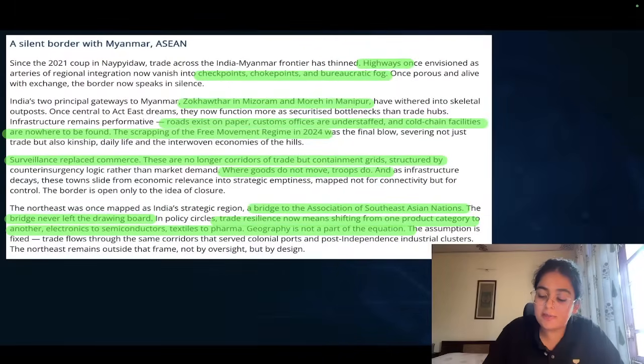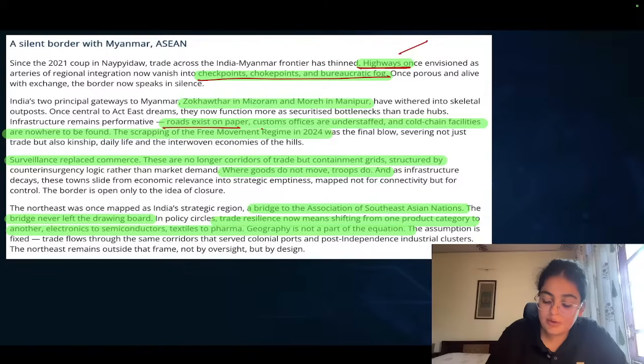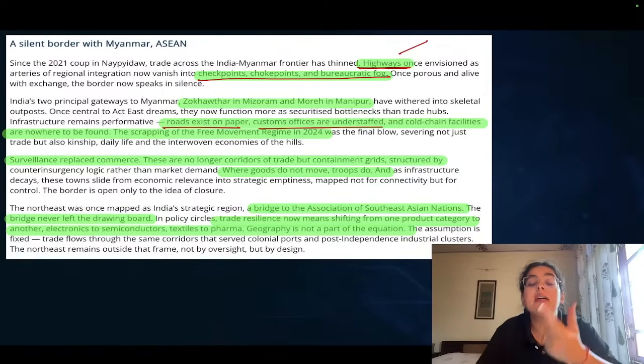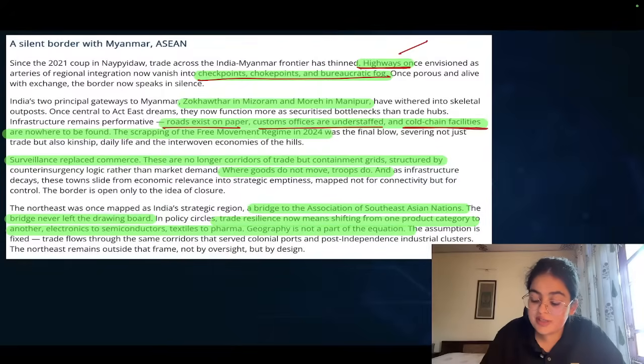Lastly, let's just read what the author is saying in beautiful language. Therefore, the author says, the highways in the northeastern areas are not just highways for ensuring the logistics supply, ease of supply of merchandise. Rather, they have become checkpoints and choke points because of insurgency operations. Roads exist on paper. Customs offices are understaffed. That means customs related procedures are very, very cumbersome. The storage facilities, warehousing facilities are not available in these ports, and therefore even the scrapping of the FMR is leading to a bigger chaos.